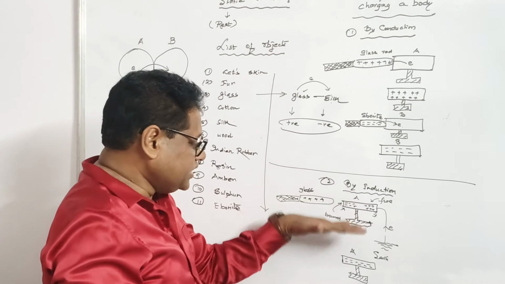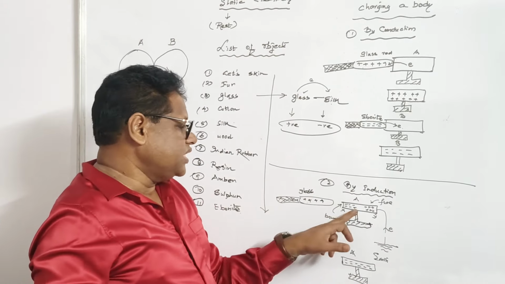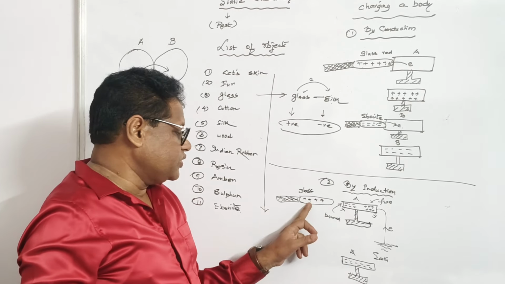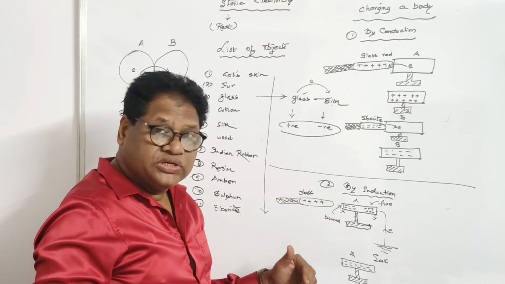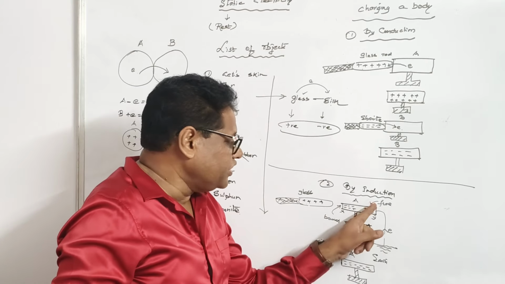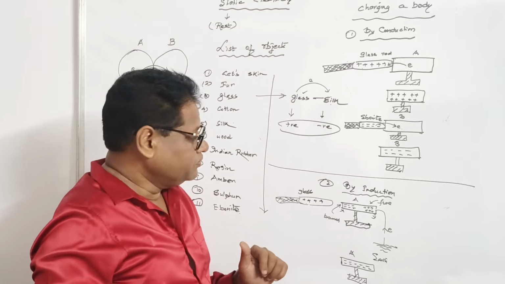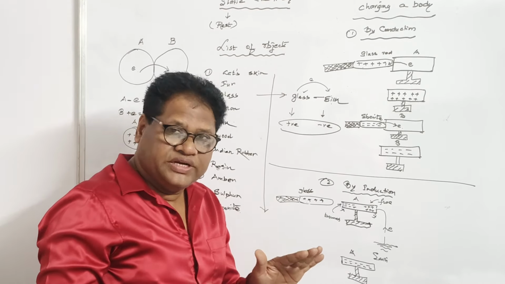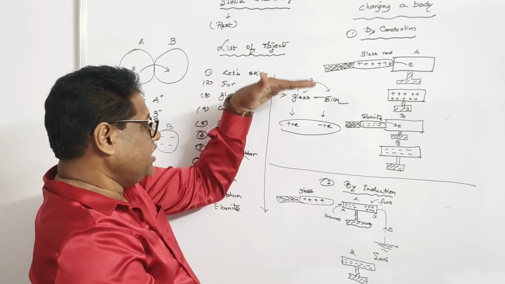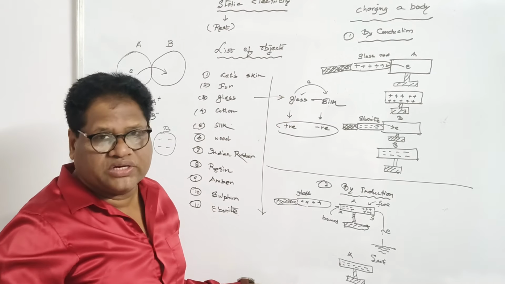So you have seen that in charging by induction, the charge acquired on the body is opposite to that of the charging body. Second, there is no sharing of charges. Third, there is a need of earthing the free charge. Fourth, the charge of the charging body is undisturbed. Clear? So this is the comparison you can make between charging by conduction and charging by induction.